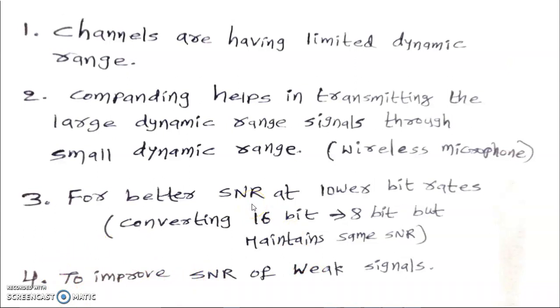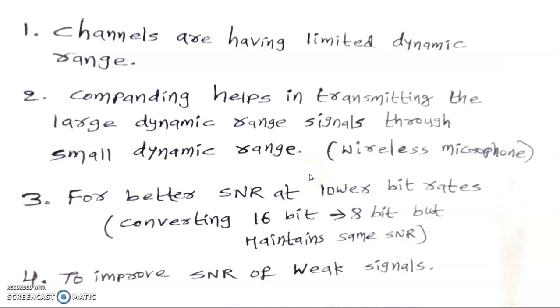And observe another important advantage: the same SNR can be maintained with a low bit rate. While quantizing, you can quantize with fewer levels and transmit with 8 bits only rather than 16 bits, but you can maintain the same SNR. Because the low amplitude signal is increased, the dynamic range is decreased, such that you can take the minimum number of levels for effective transfer of the signal in the quantization process.